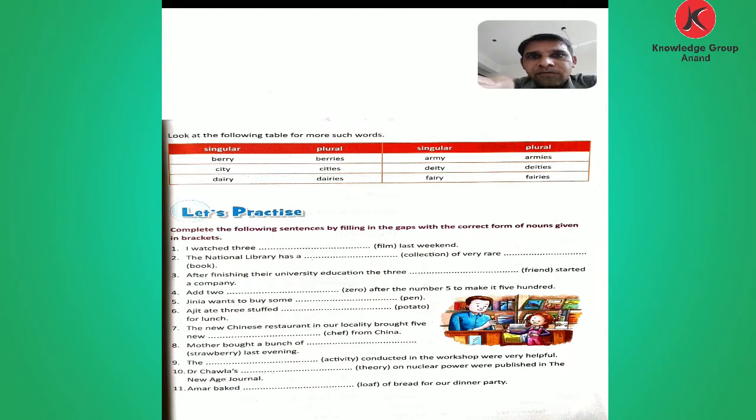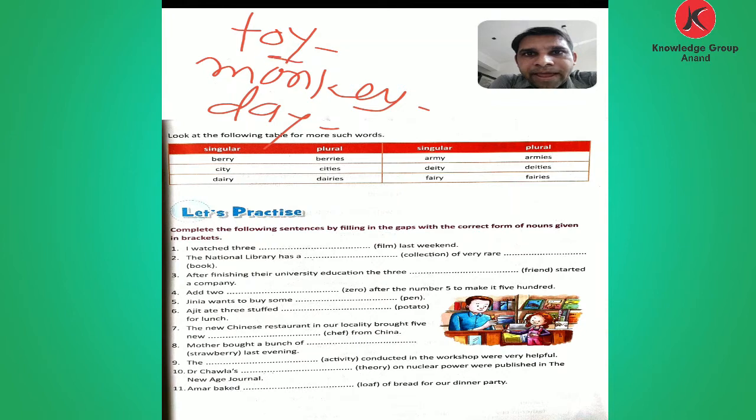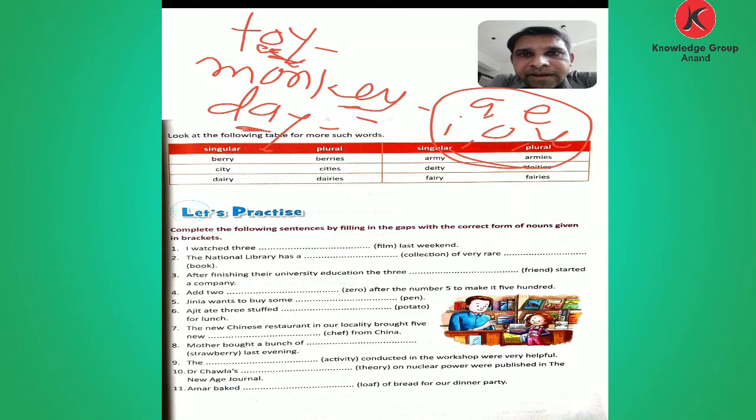But here there are some words ending with y and before that vowel comes. Which vowel? See. The first toy, the second monkey, then the third day. Okay, ending what? Toy, y, and before that see one of the vowel a, e, i, o, u. These 5 vowels. In this 5 vowel before that o is given, here e and here a. So what we do? Only add s after y and change into plural.